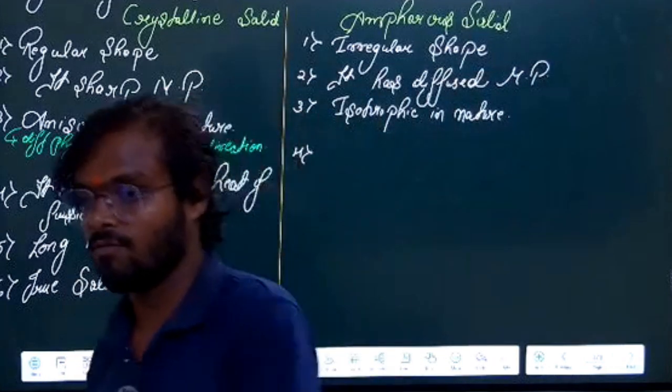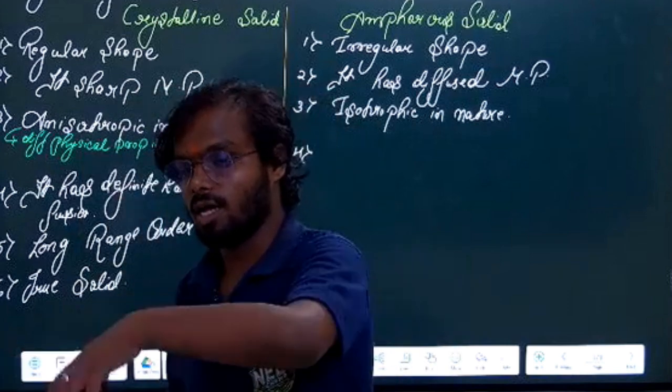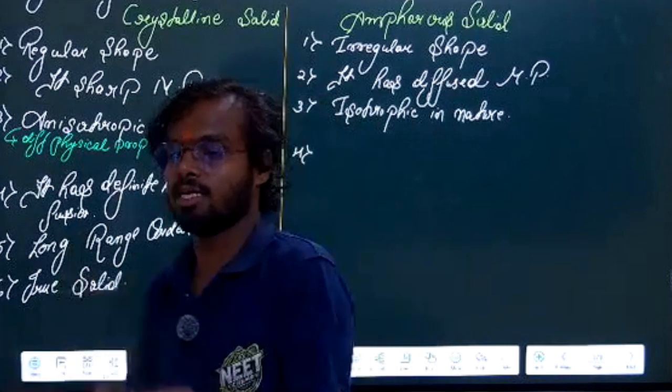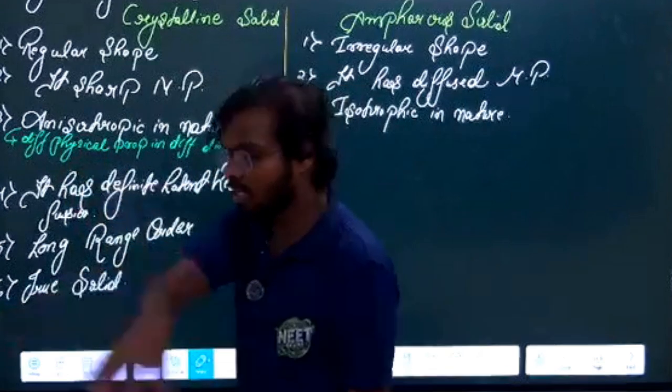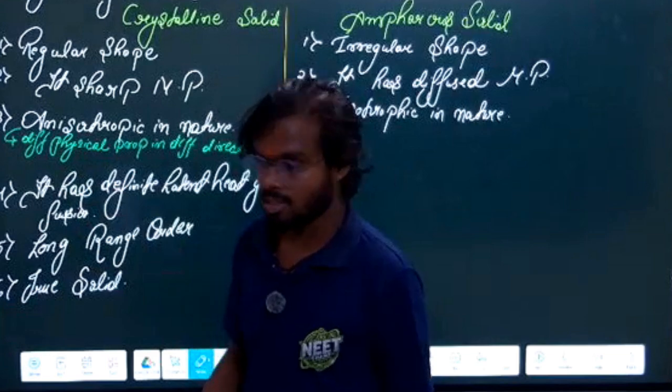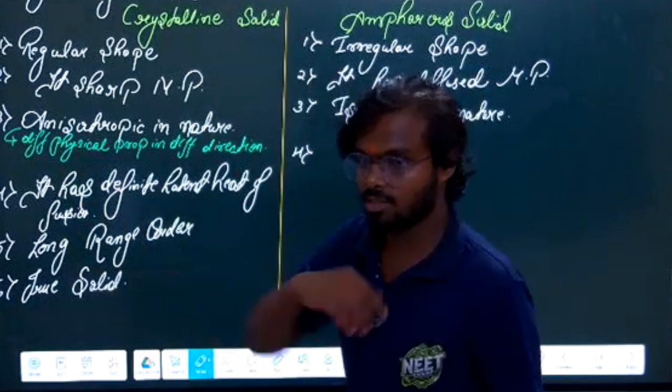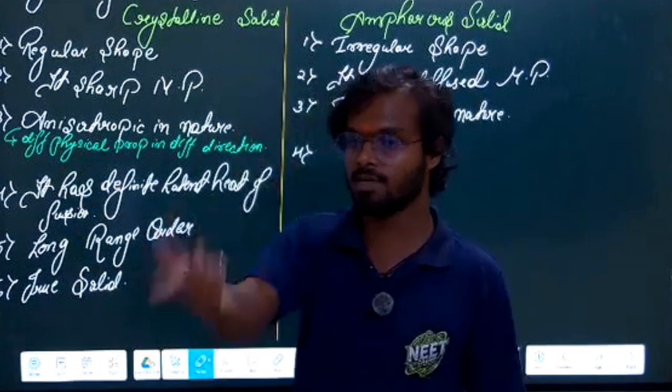You can say in every direction you measure the physical property, they are the same. What is the meaning of this? In different directions you would get a different physical property, but here in every direction, in every place, you will get the same physical property, right?